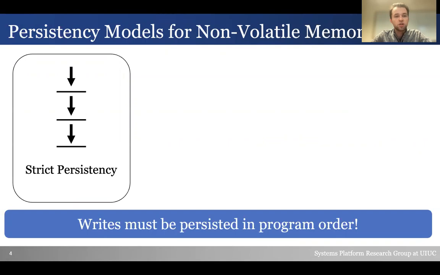For this reason, the community has developed 3 memory persistency models to help reason about these trade-offs. The first model is strict persistency, which requires that writes must be persisted in program order. To implement this, programmers must use cache line write-back instructions and memory fence instructions to ensure that writes are flushed from the volatile caches to NVM and that future memory operations are ordered after the current one. This offers the strongest persistency guarantees, but the lowest performance.